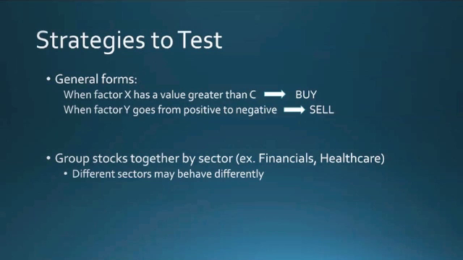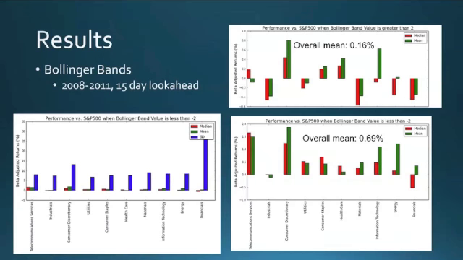Given a stock, we would search through its price history until a certain threshold was triggered, and then calculate the performance of the stock after that. Here were the results for the Bollinger Bands. We adjusted returns versus the S&P using the betas we calculated. We looked 15 days ahead from where the signals were triggered and looked at data from 2008 to 2011.